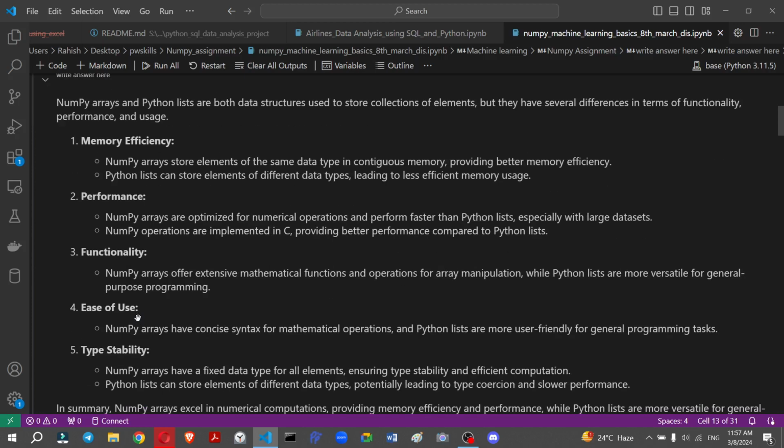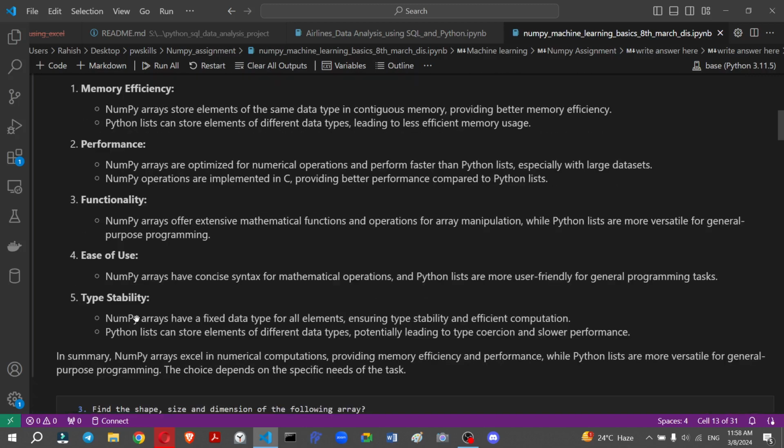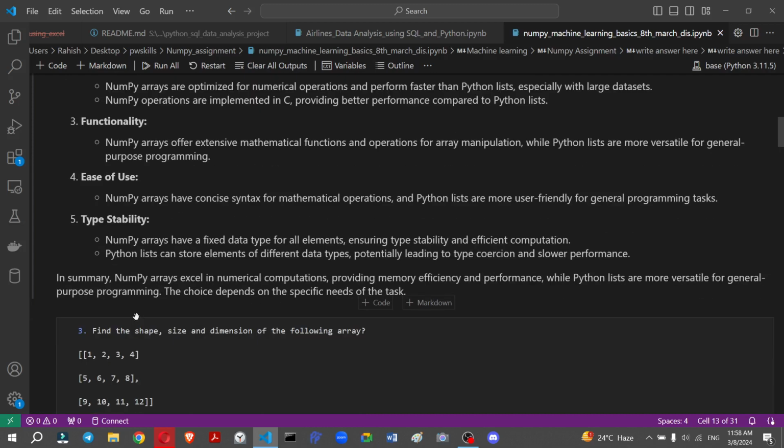Then the fourth one is ease of use, meaning when you create a NumPy array, you use concise syntax for mathematical operations, which is very helpful. And type stability: when you use a list, different data types can be stored, but in a NumPy array we store only a single data type.